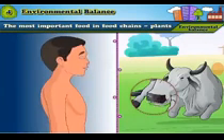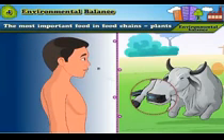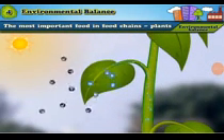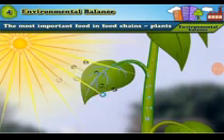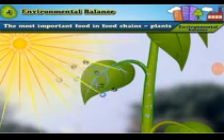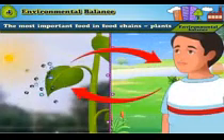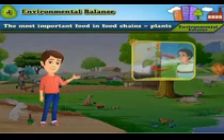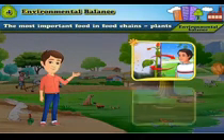All living things breathe in oxygen and give out carbon dioxide. Plants use this carbon dioxide to prepare food. Plants absorb carbon dioxide and give out oxygen in return. In this way, the oxygen in the atmosphere gets used up continuously. It also gets replaced continuously. There are several other such cycles occurring in nature.